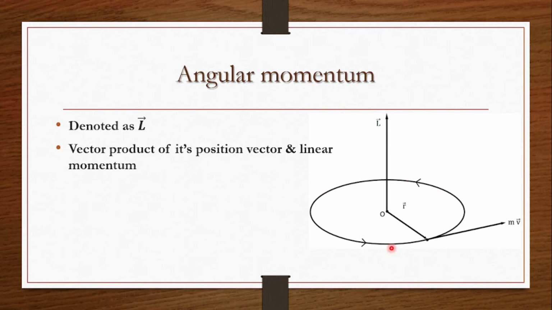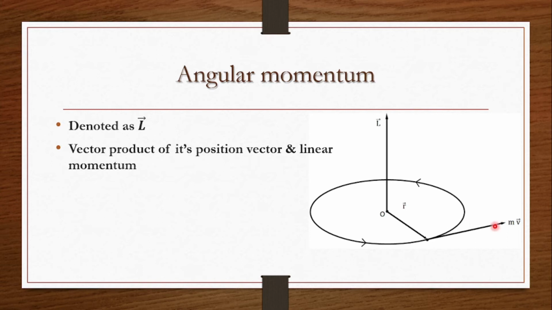So if we consider this trajectory with the position vector of the particle denoted as r, then the linear momentum will be directed along the tangent to it, which is nothing but p equals m into v. Because whenever you consider any trajectory motion, the velocity of a particle on the circumference of the trajectory will be obtained by drawing a tangent to it.